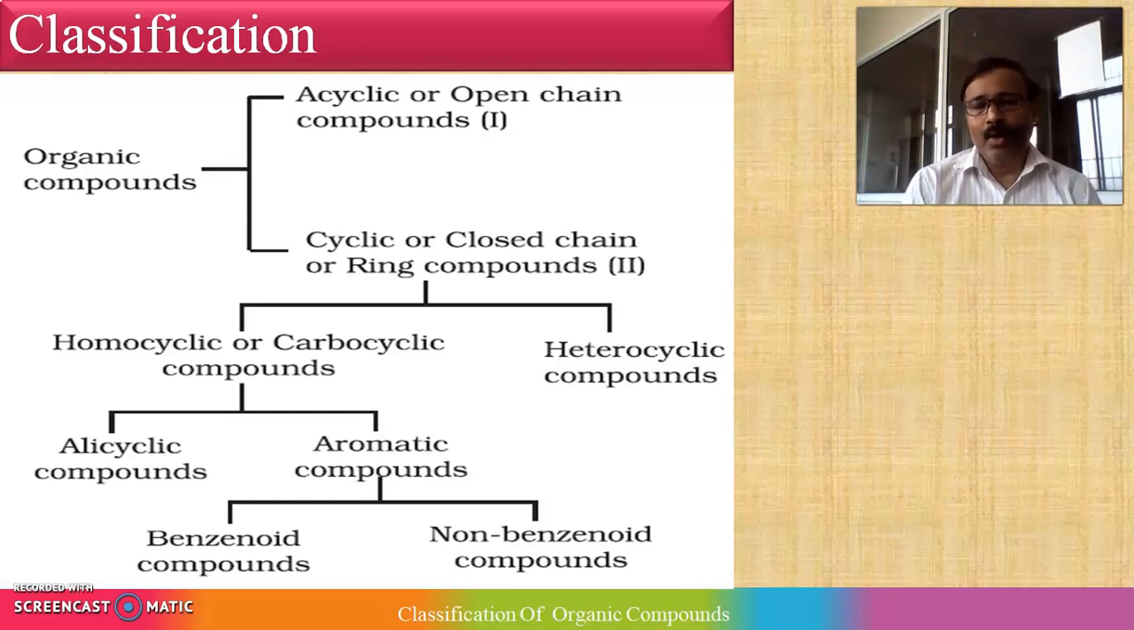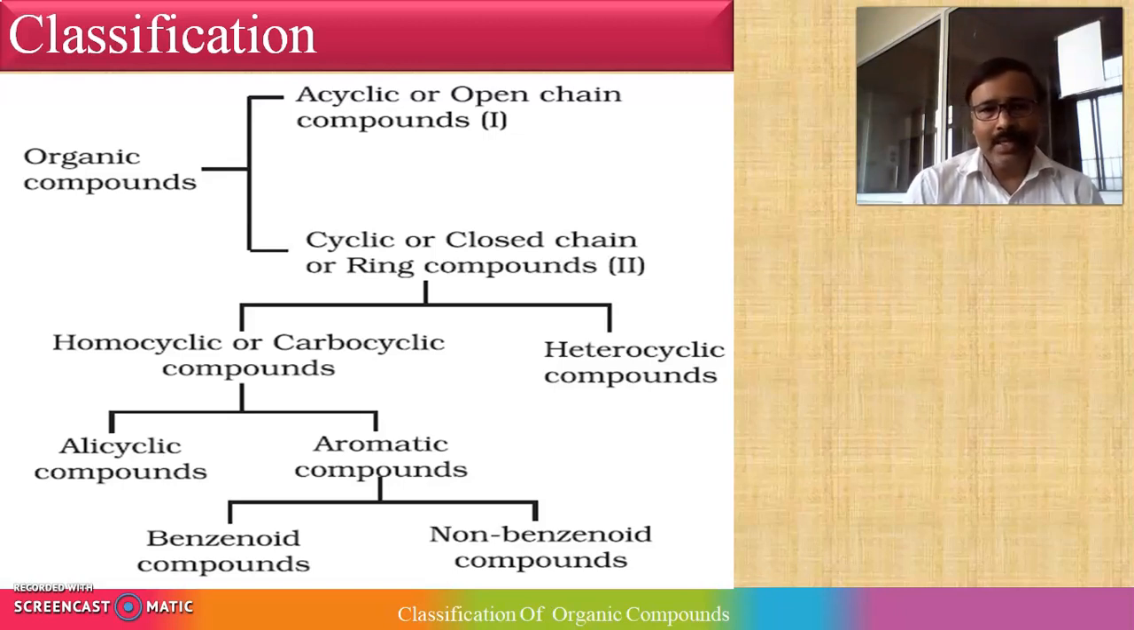Again, cyclic or closed chain compounds are divided into two subcategories: homocyclic, which is also called carbocyclic, and heterocyclic compounds. Heterocyclic means they contain hetero atoms like nitrogen or oxygen or sulfur, sometimes a combination of all three. So cyclic compounds are divided into two subcategories, one is homocyclic and another one is heterocyclic.